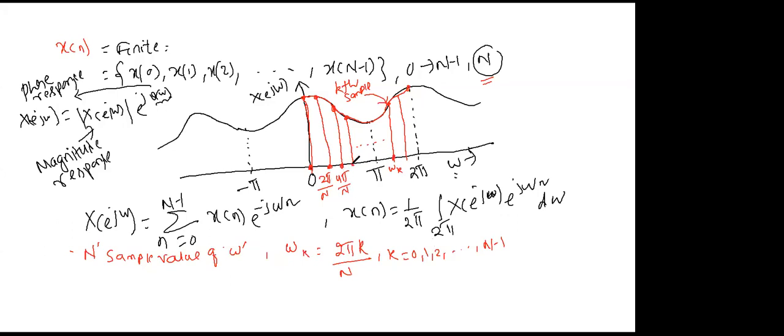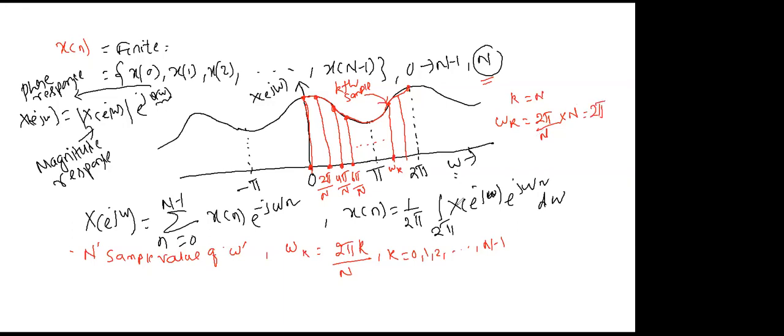Then it is again k equals 3, 6 pi by N. When k equals k, this is 2 pi k by N. And I am taking up to N minus 1 only. Why? Because if you take k equals N, then what will happen? This omega k equals 2 pi by N multiplied by N, again it is coming to 2 pi.